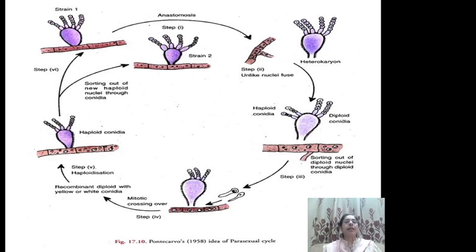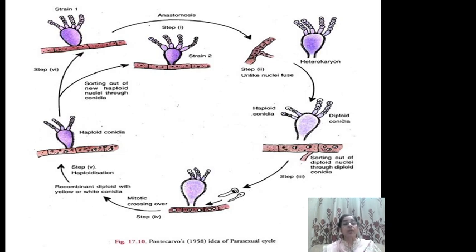Here we can see that anastomosing between two types of strains results in a heterokaryon. Then the heterokaryon undergoes diploidization, which results in haploid nuclei as well as karyogamy resulting in a heterozygote.